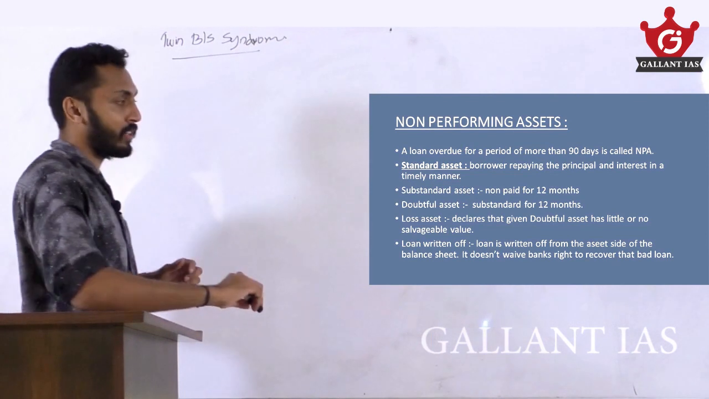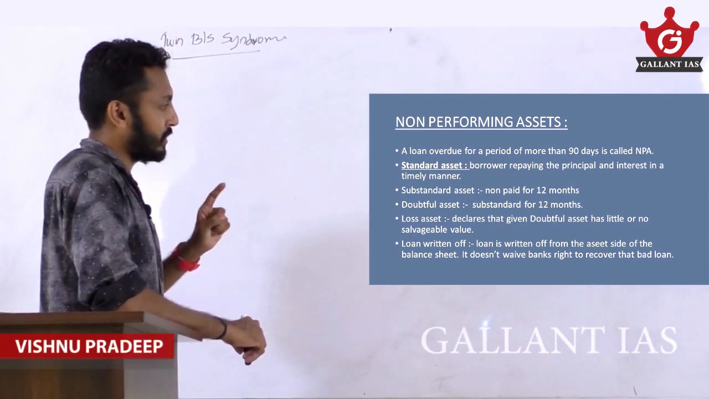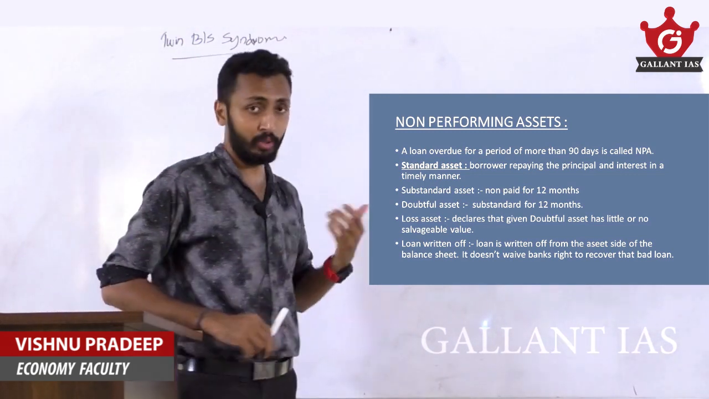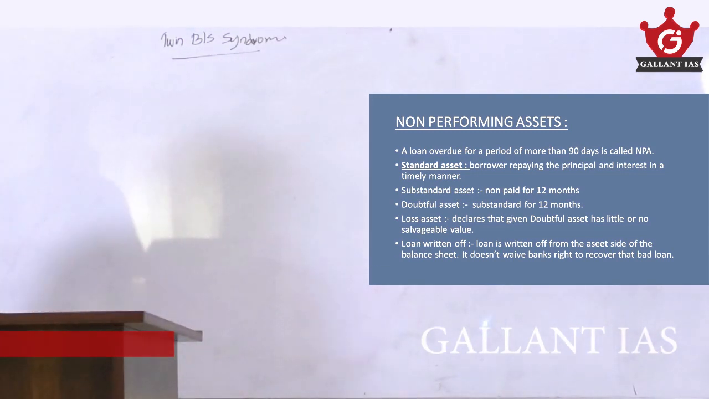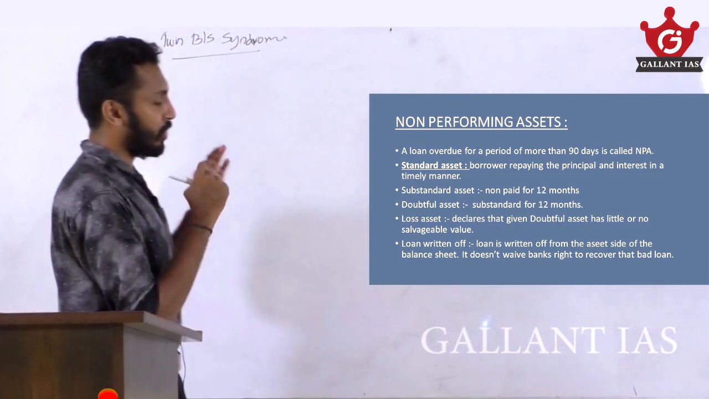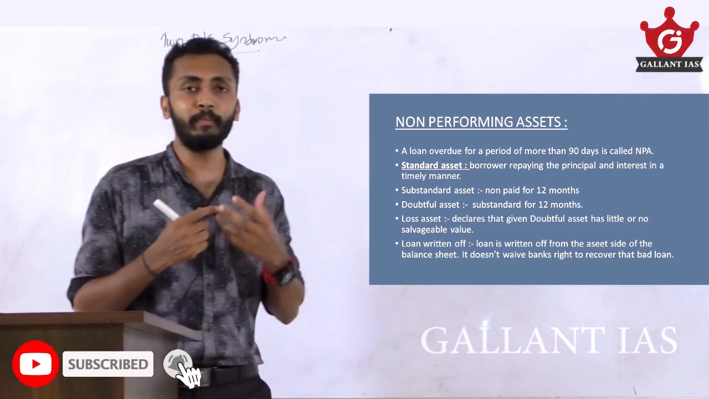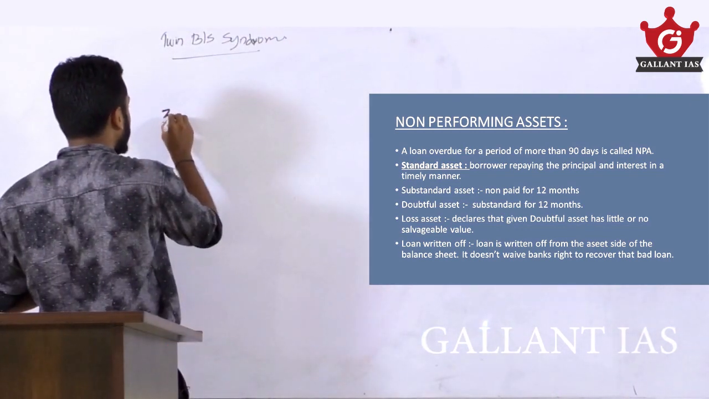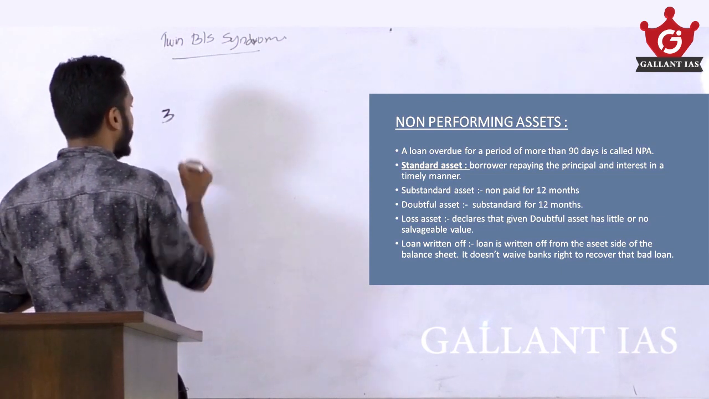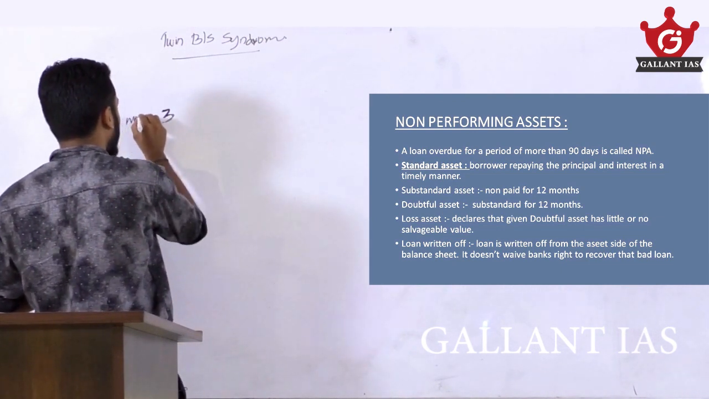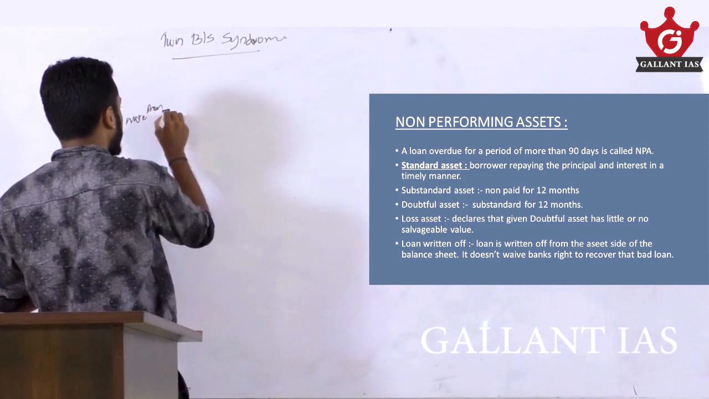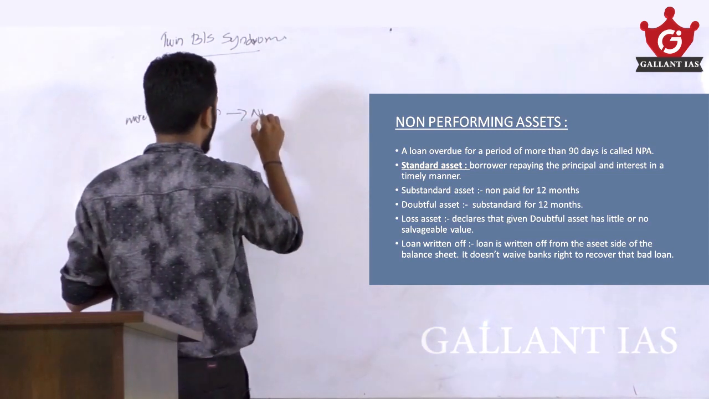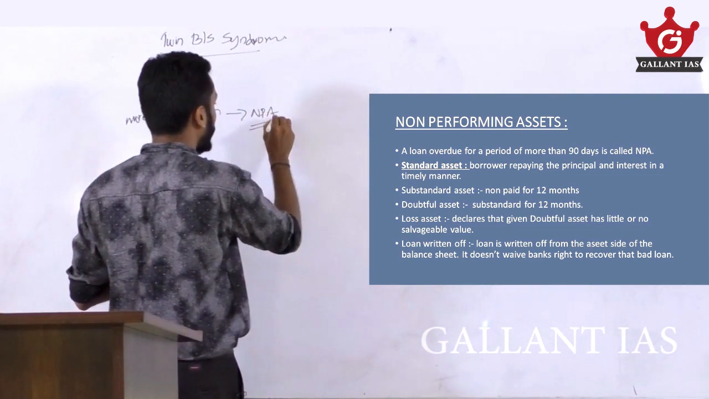Next, non-performing assets. A loan overdue for a period of more than 90 days is called an NPA. We will designate a loan as a non-performing asset only when it has gone unpaid for more than 90 days, that is 3 months. If any installment of any loan has gone unpaid for more than 3 months, then it becomes an NPA, a non-performing asset.